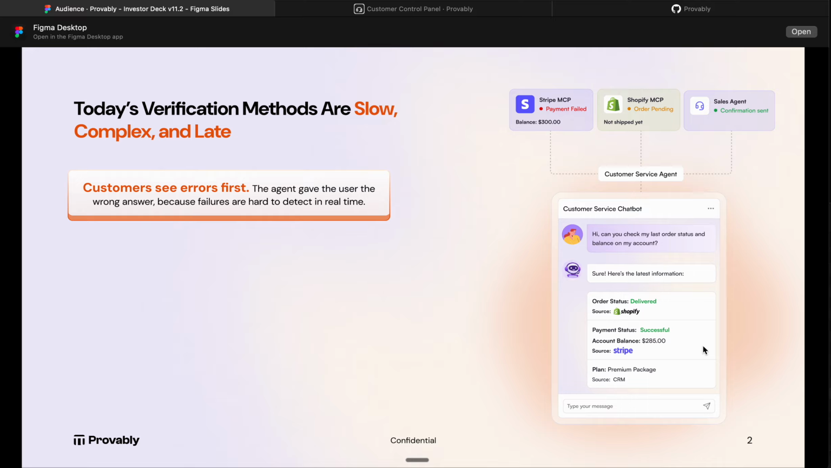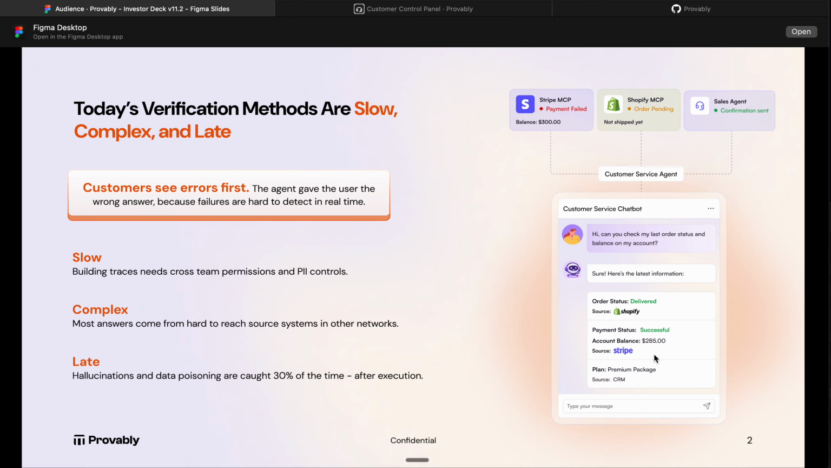It can happen because it has bad context. It tried to get to the answer as quickly as possible, or it's a bad model. Various reasons. We all know that hallucinations happen. In this case, the customer sees the error first, and there is no verification tool that allows this agent, the customer service agent, to actually verify its responses before it's presenting that to the user.